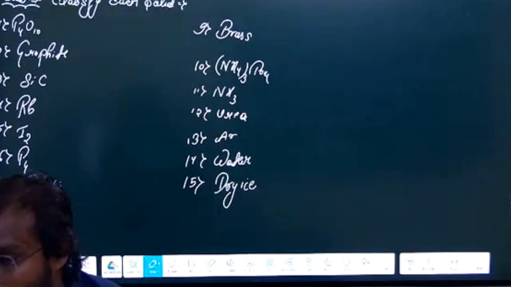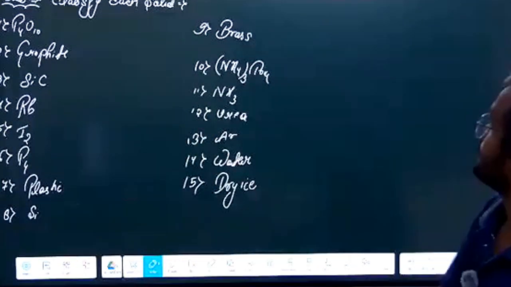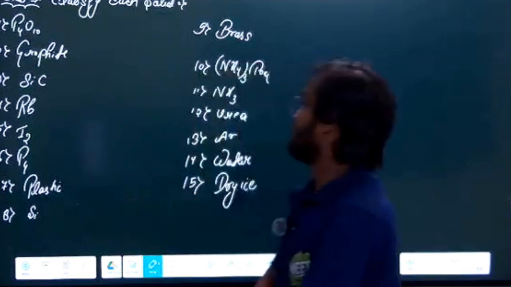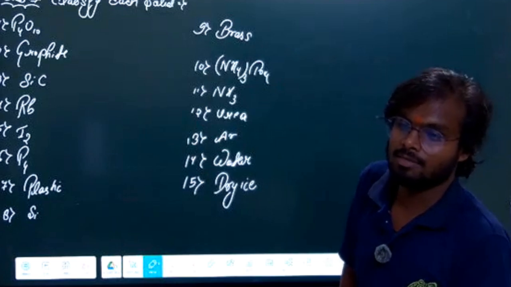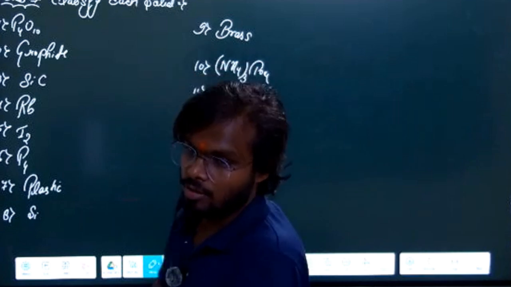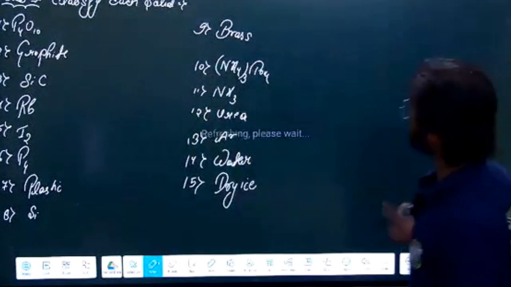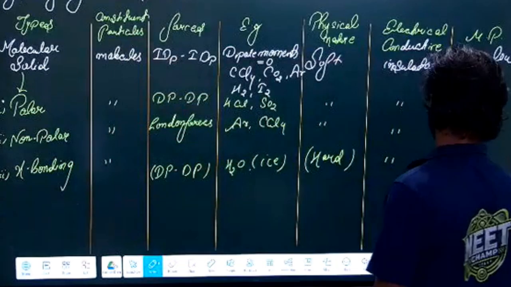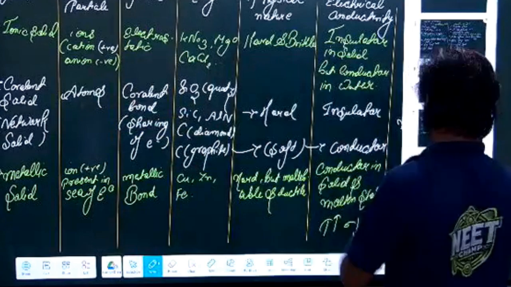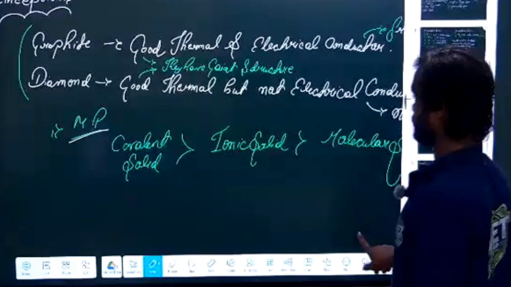Okay, so now we are going to solve this question. You have to tell me which type of solid it is, whether it is molecular, metallic, or ionic. First, P4O10, which type of solid is it? Just use your logic. On what basis can you tell the answer? Look at the constituent particles: ions, atoms, positive ions, and molecules.